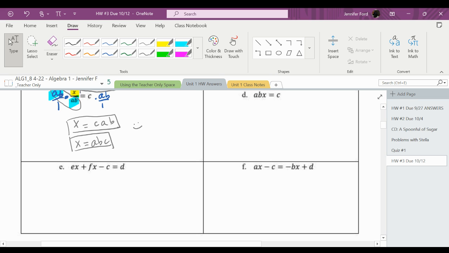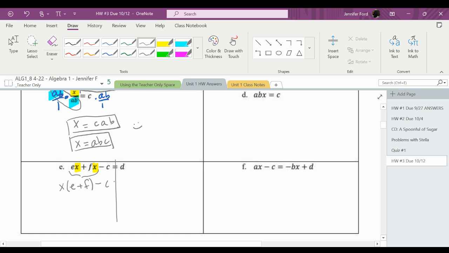Ooh, interesting. E. I have x in 2 places, so I think the first thing I would do, what would I do first? Okay, well, I see kind of 2 things I need to deal with. So I think the first thing that I would do is combine these like terms. ex plus fx, that's the same amount as e plus f multiplied by x.